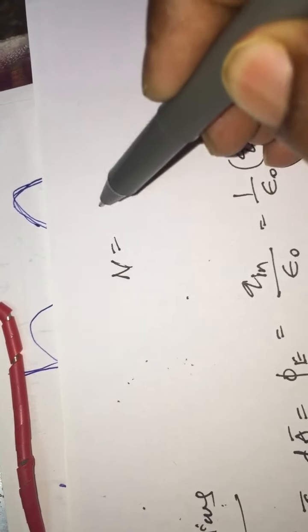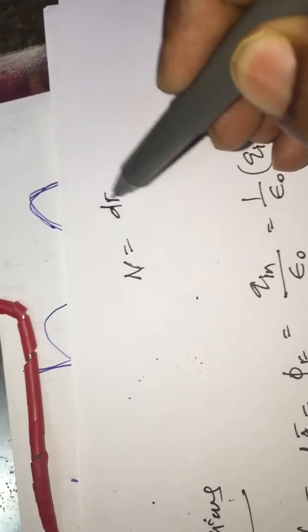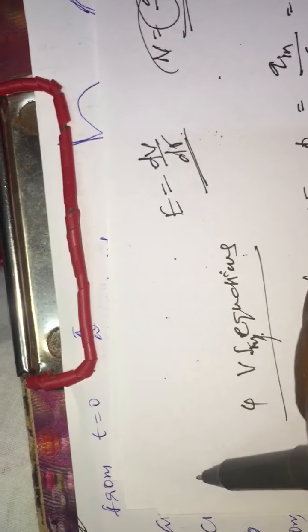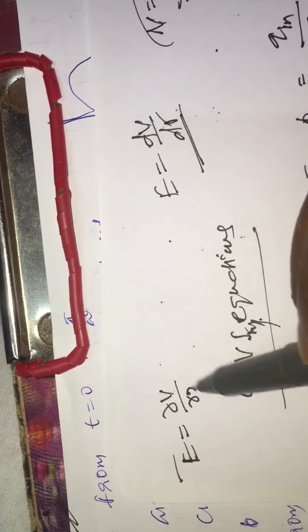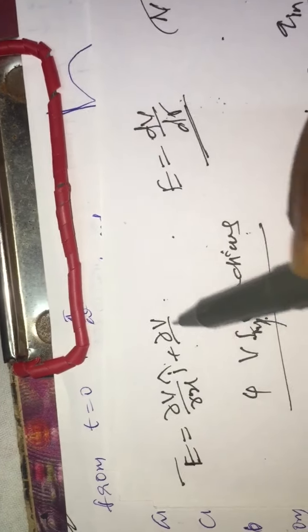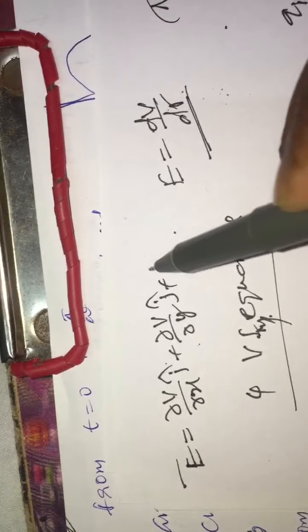We already discussed that E equals minus dV by dr, and I told you that in a three-dimensional region, E vector equals minus dou V by dou x i cap plus dou V by dou y j cap plus dou V by dou z k cap. This we already discussed.